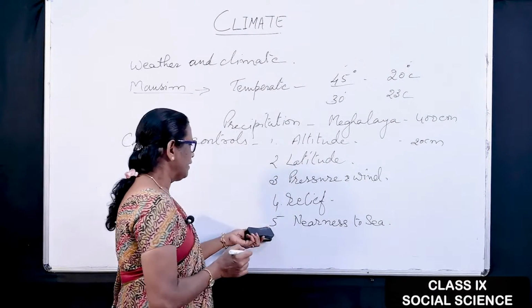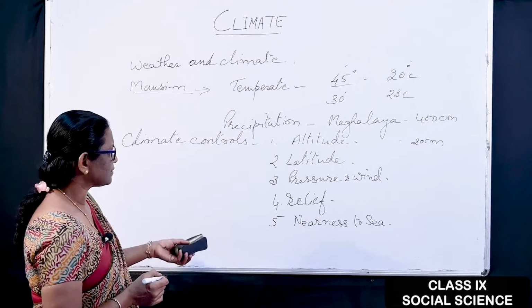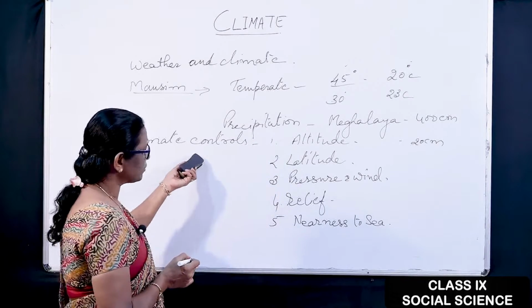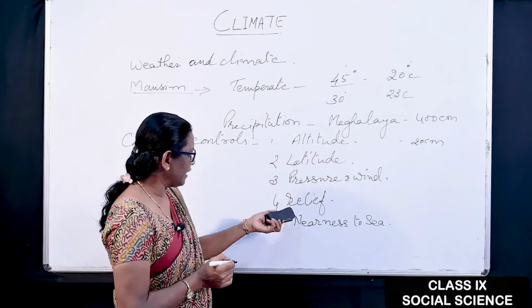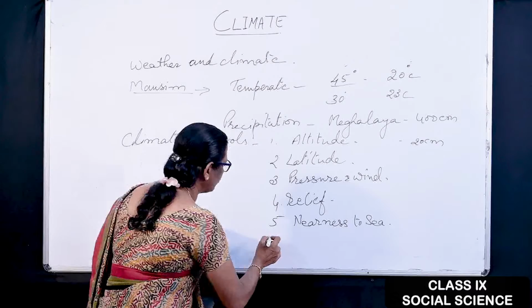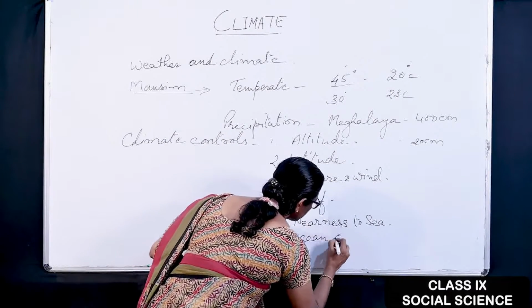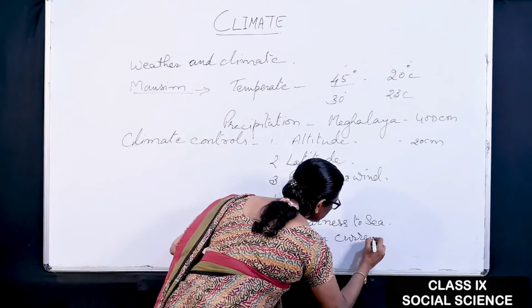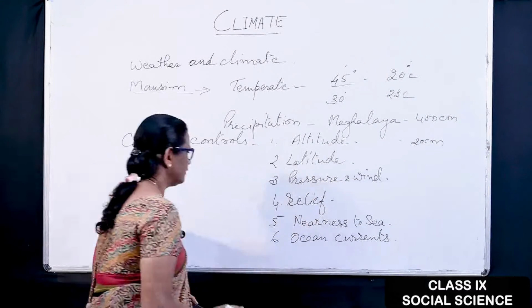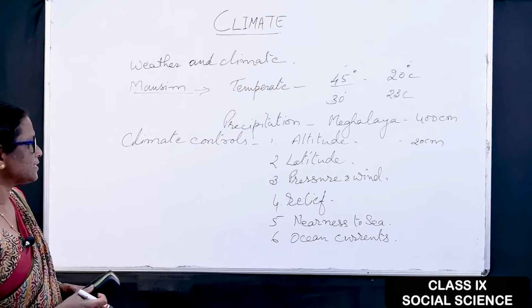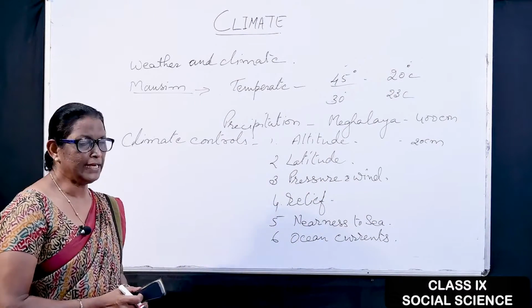In this way, nearness to the sea is a factor, so this controls the climate. Relief features, pressure, and ocean currents are also there. These are the important ones.